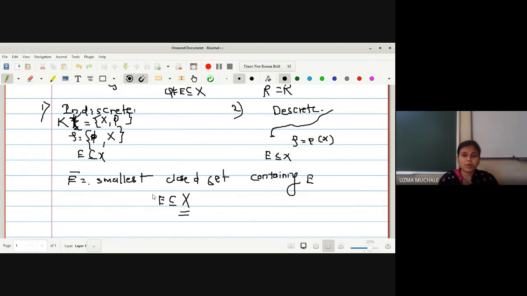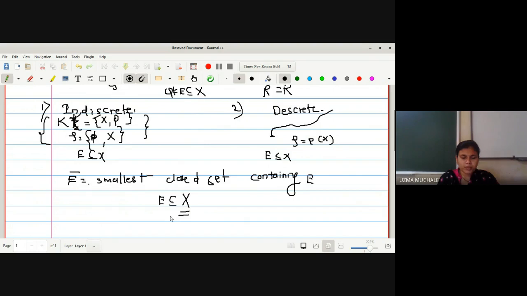We have to select the smallest closed set containing E. If someone says that phi is the smallest, it is not containing E. So we have to select the smallest closed set containing E. Okay, so K and tau are equal in the case of the indiscrete topological space. This we have seen in detail in one lecture in which we found the family of closed sets.